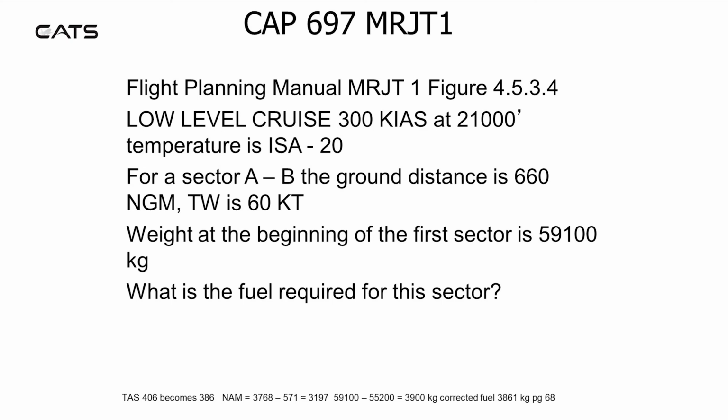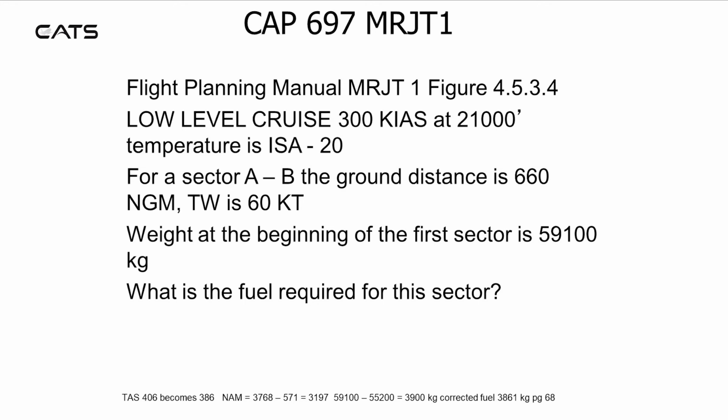Refer to figure 4.5.3.4. Low level cruise, 300 knots indicated at 21,000 feet. The temperature is ISA minus 20. For the sector AB, the ground distance is 660 nautical ground miles with a tailwind of 60 knots. The weight at the beginning of the first sector is 59,100 kilograms. What's the fuel required for this sector?